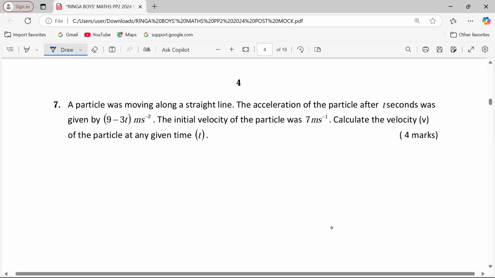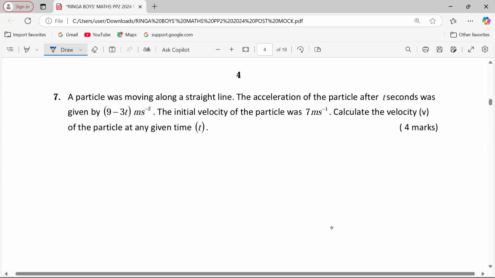Let's get to number 7. In number 7, we are told that a particle was moving along a straight line. The acceleration of the particle after t seconds was given by 9 minus 3t meters per second squared. The initial velocity of the particle was 7 meters per second. Calculate the velocity v of the particle at any given time t.